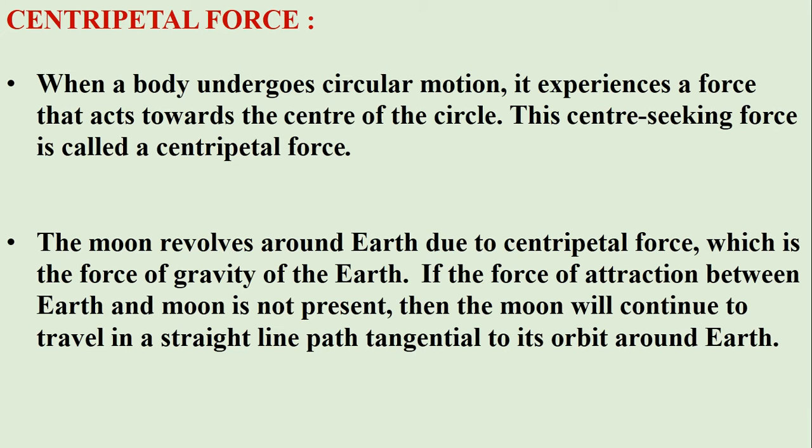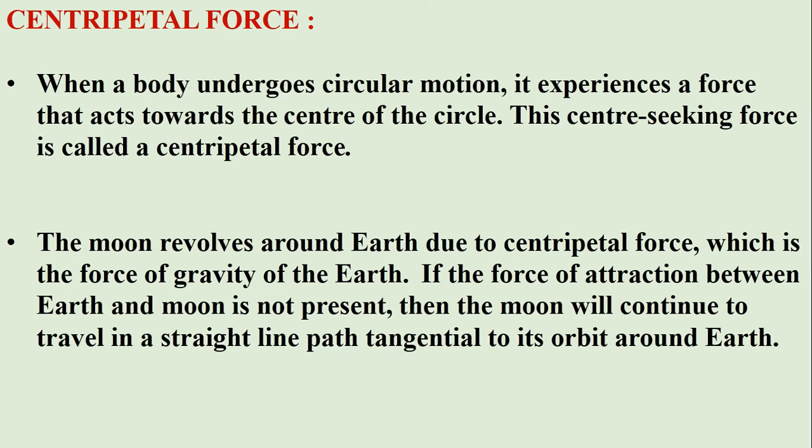This center seeking force is called a centripetal force. If we remove the centripetal force between earth and moon, then moon will continue to travel in a straight line path which is tangential to its orbit around earth.